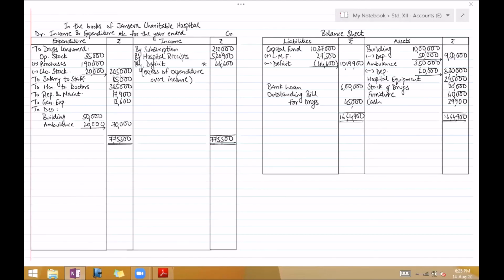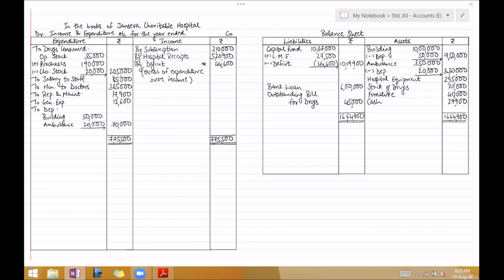Sir, for hospital, drugs are assets or expenditure? Drugs means medicines. Medicine is expenditure. No? Asset is something which remains with you for a long time. Tablets and whatever medicines and all are there, those are to be consumed. They are used up. So they cannot be an asset.